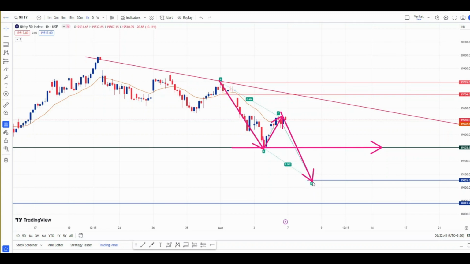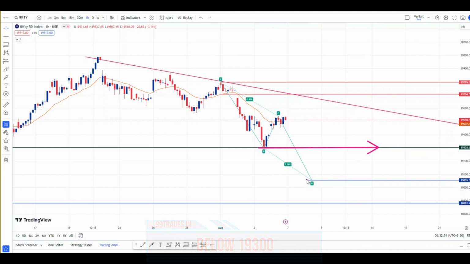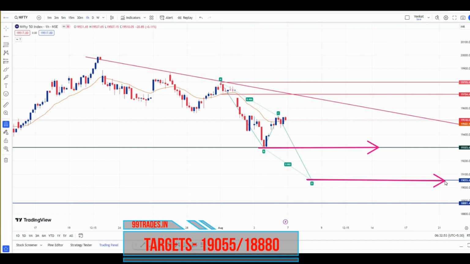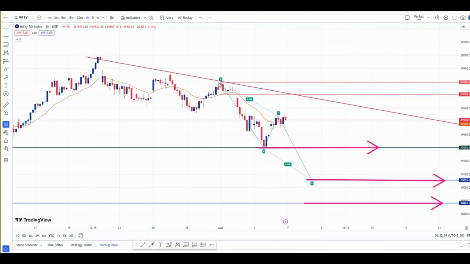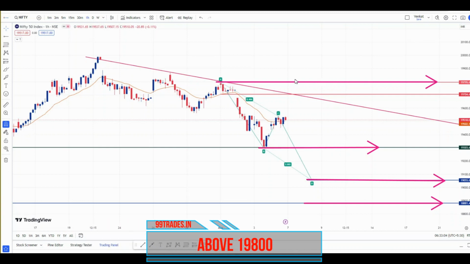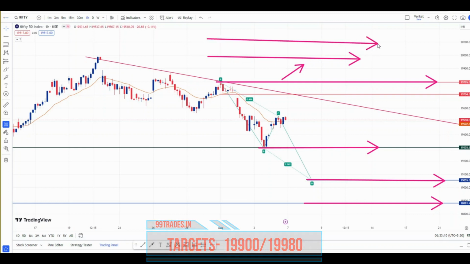And as per ABCD pattern, what are the levels on the downside? On Monday or in the coming days, if Nifty starts trading below 19,300, then our targets on downside will be 19,055 as the first target, and the second target on downside is 18,880. Our long view is only above 19,800. Above that, we will long Nifty for the targets of 19,900 and 20,000, which is the all-time high.